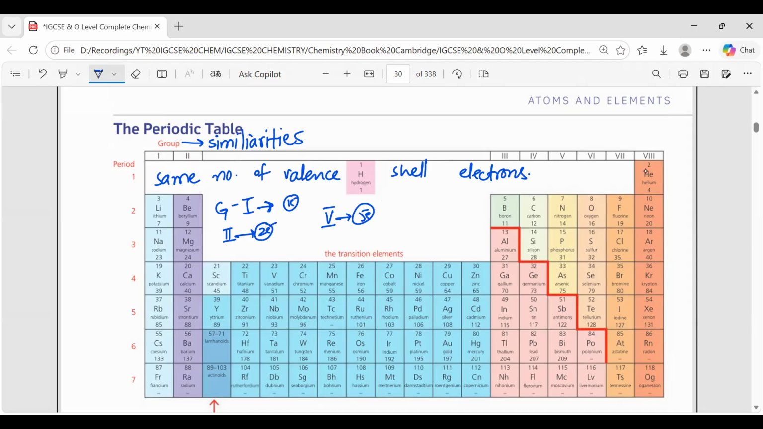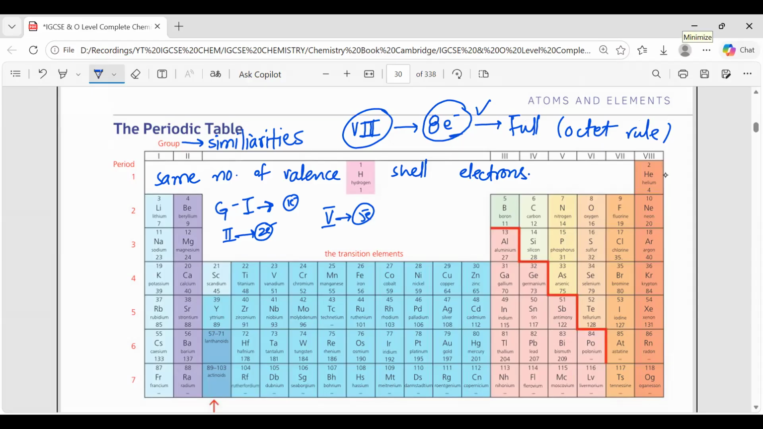But what about helium, neon, argon? They are from group 8. This is known as the noble group. They have 8 electrons. Remember this thing: in each shell, if there are 8 electrons, it means that shell is full. This is known as the octet rule. Octet rule means each shell, for stability, wants to have 8 electrons.